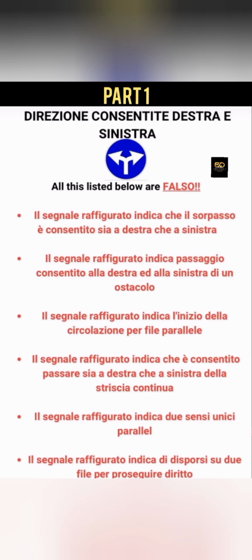Then the next one here is il segnale raffigurato indica che è consentito passare sia a destra che a sinistra di striscia continua. It's also another lie. He said this sign is saying that it is allowed for you to pass whether on the right or the left side of a continuous white line. This is not what the sign is saying. Il segnale raffigurato indica due sensi unici paralleli. This is not true. They are saying that this is a one-way, parallel one-ways side by side. So it is not true.